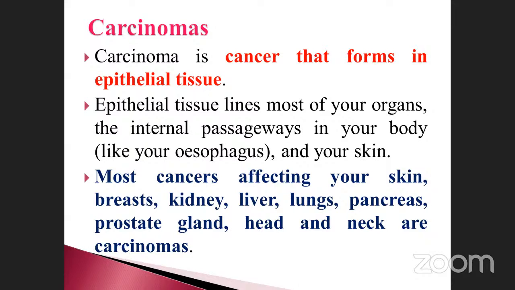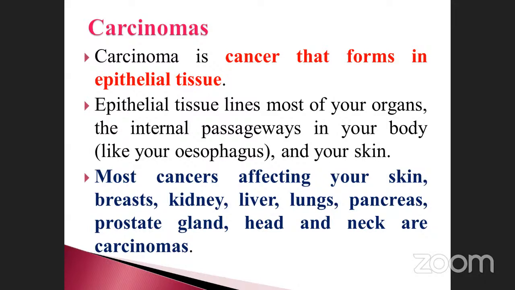The cancers most affecting these are in the skin, breast, kidney, liver, lungs, pancreas, prostate gland, head and neck, and all are carcinomas. These organs have epithelial tissues. Suppose the epithelial cells undergo continuous divisions. As a result, it produces cancerous cells. Such type of cancer is called carcinoma.